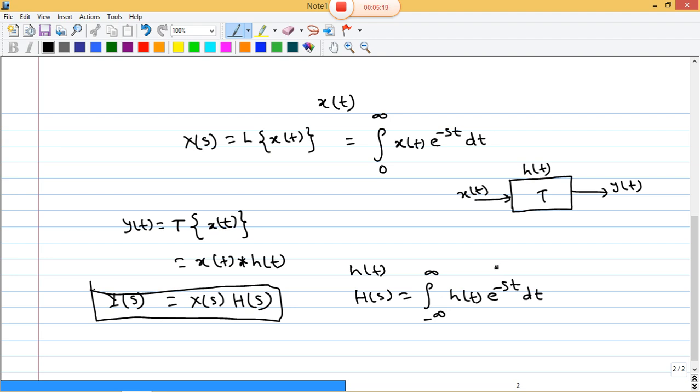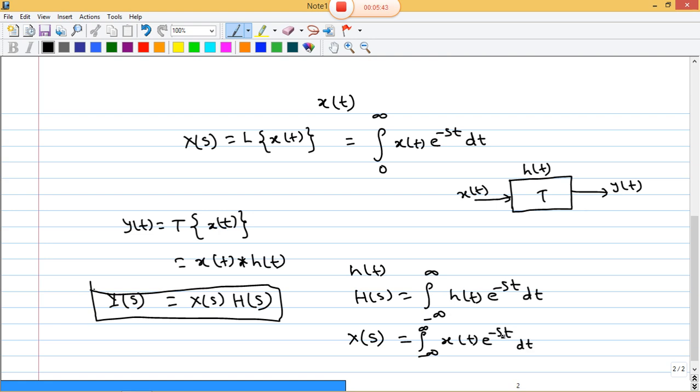So for a general continuous time signal x(t), the Laplace transform X(s) is the integral from minus infinity to infinity of x(t) e to the power minus st dt.